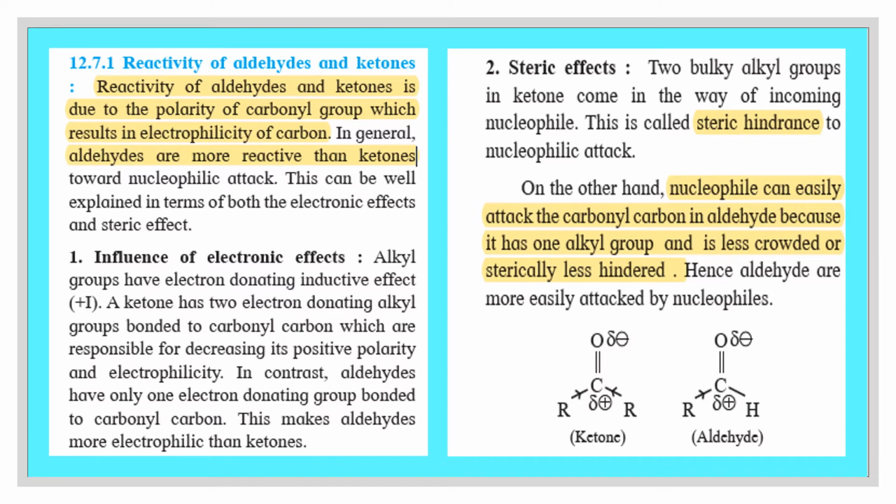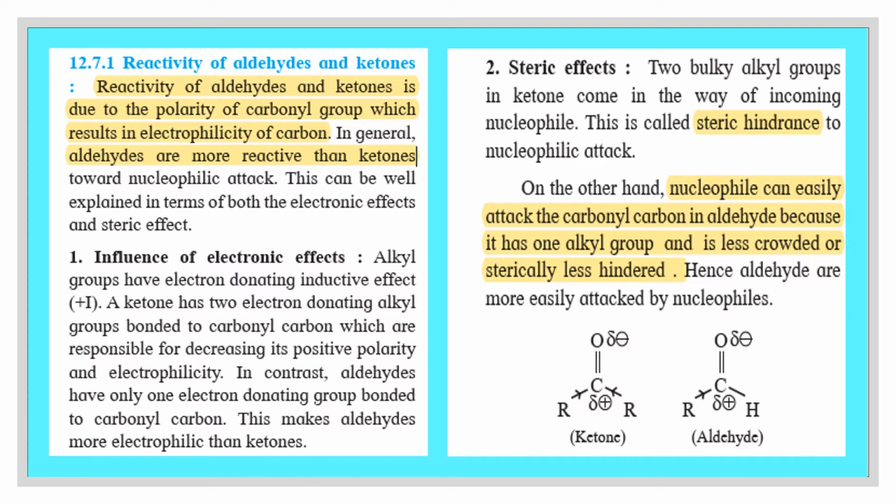First, let us see what is electronic effect. We know in aldehydes, there is only one electron donating alkyl group bonded to carbonyl carbon. While in ketones, two electron donating alkyl groups are bonded to carbonyl group, which are responsible for decreasing the positive polarity in carbonyl carbon and hence electrophilicity. But in the case of aldehydes, there is only one electron donating group bonded to carbonyl carbon. So they are more reactive or more electrophilic than ketones.